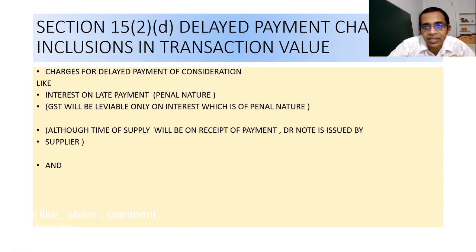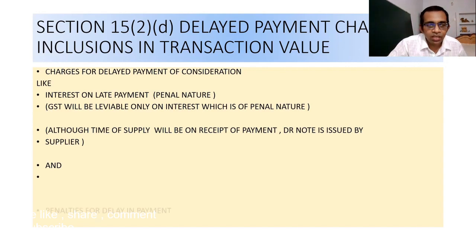In that interest component, no GST will be leviable, because the component of interest included in the EMI is not of a penal nature. So penal interest will be subject to GST, but on normal interest there will be no GST.